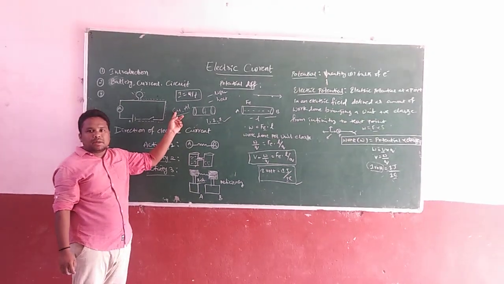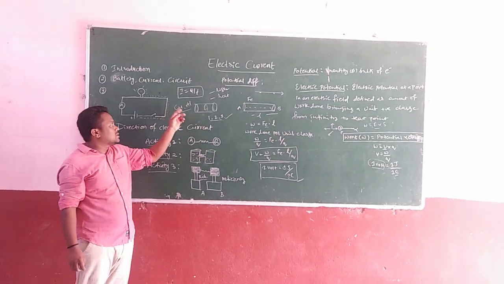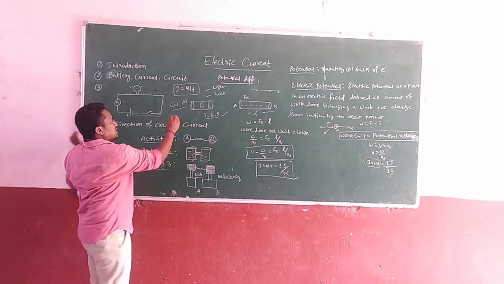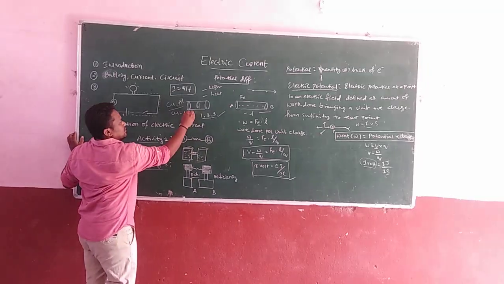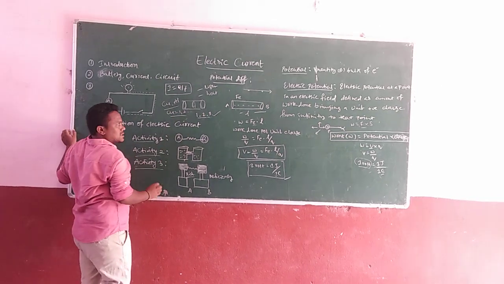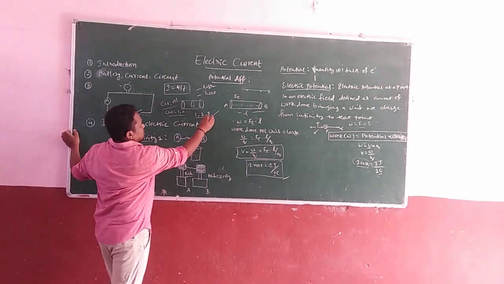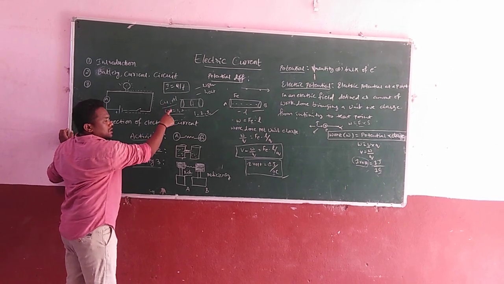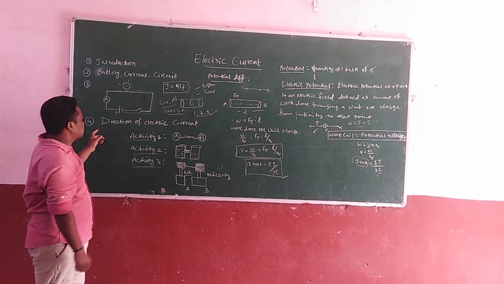For copper, how many electrons are there in the outermost shell, the valence? Copper's valence is one in some situations and two in others. And aluminum's valence is three. So aluminum and copper can act as good conductors for electricity.